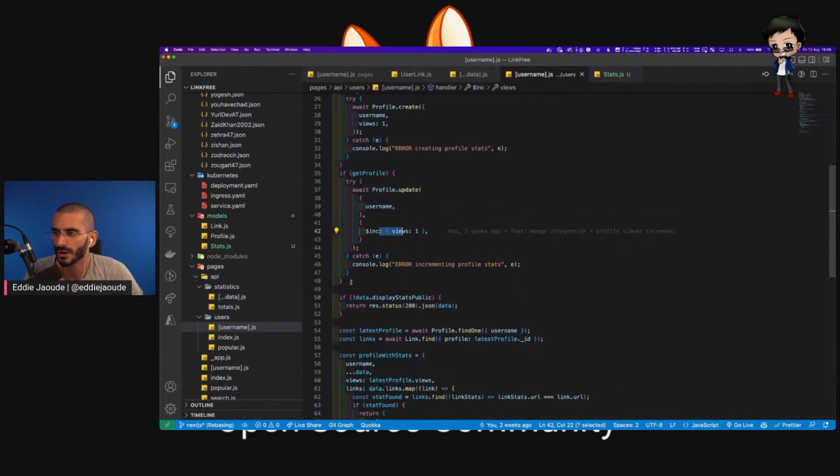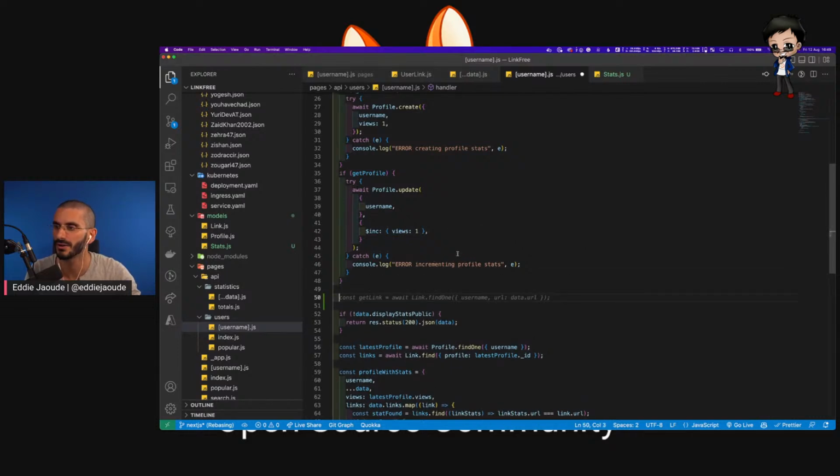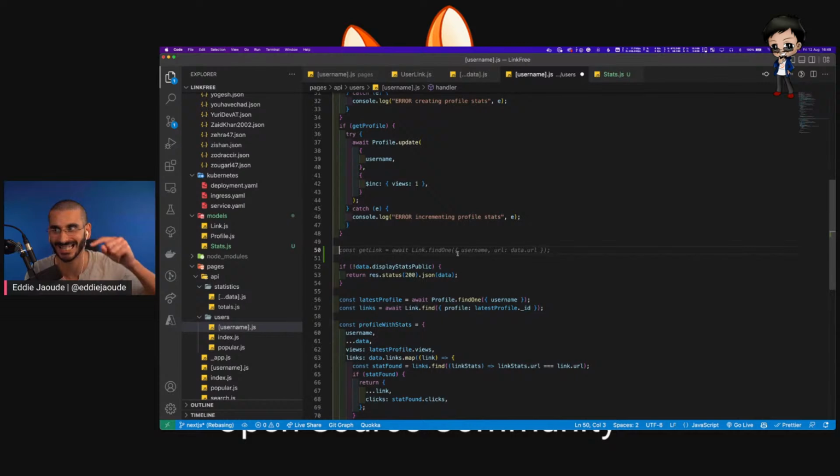But what we're going to want to also do now is increment the overall platform stats for that profile view, and then we'll do it for the link as well. So let's do the profile view first. So what we probably want to do is try and get today's date from the database in that document, and if it doesn't exist, we add it. Again, it's going to be quite big.